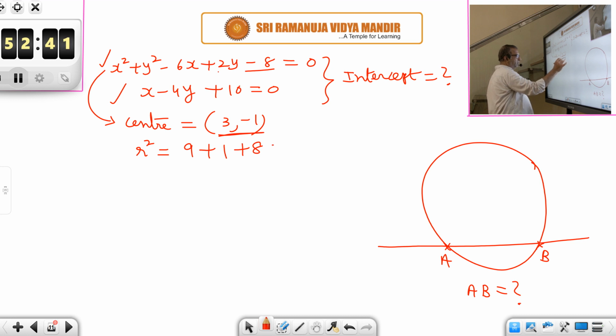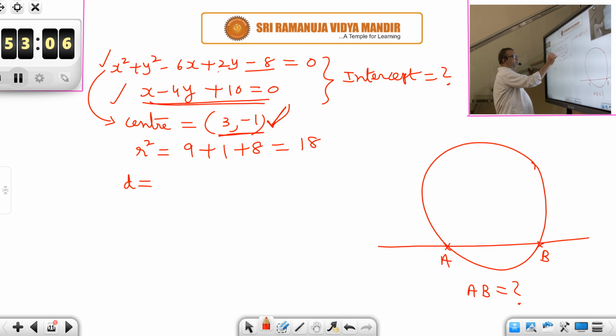So it is equal to what? 18. So intercept AB, what is the formula? 2 root r square minus d square. So d also we have to calculate first. Let us calculate d. D is what? Perpendicular distance from the center of the circle to this line. What is the formula? Mod of ax1 plus by1 plus c by root of a square plus b square.